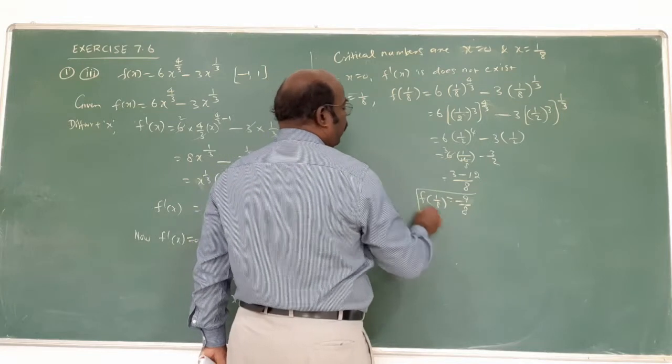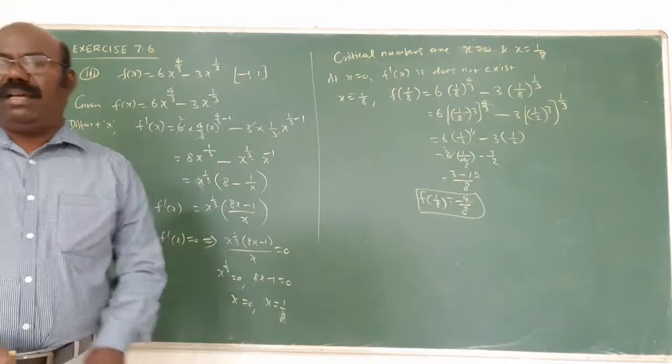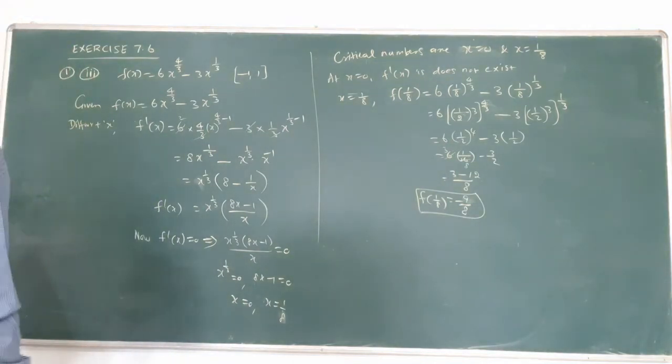Some fraction is coming. First answer. Am I correct? Minus 9 by 8 is the first answer because the fraction is coming. Somewhat extra work we can play.